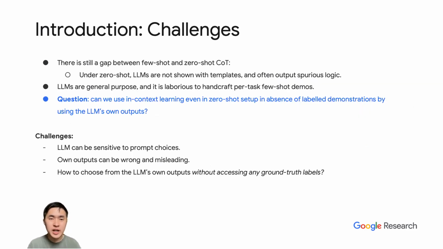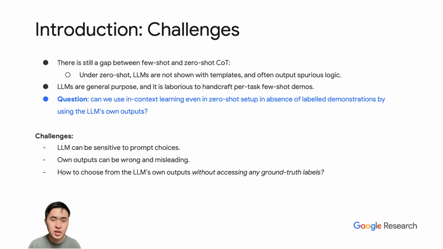However, there is still a gap between few-shot and zero-shot chain of thought, because in zero-shot, language models are not shown a template rationale and can often output spurious logic. But large language models are general purpose and typically used in a wide range of tasks, so it is troublesome to handcraft few-shot demos for a lot of tasks. So the question is, can we use in-context learning even in a zero-shot setup, using the large language model's own output?